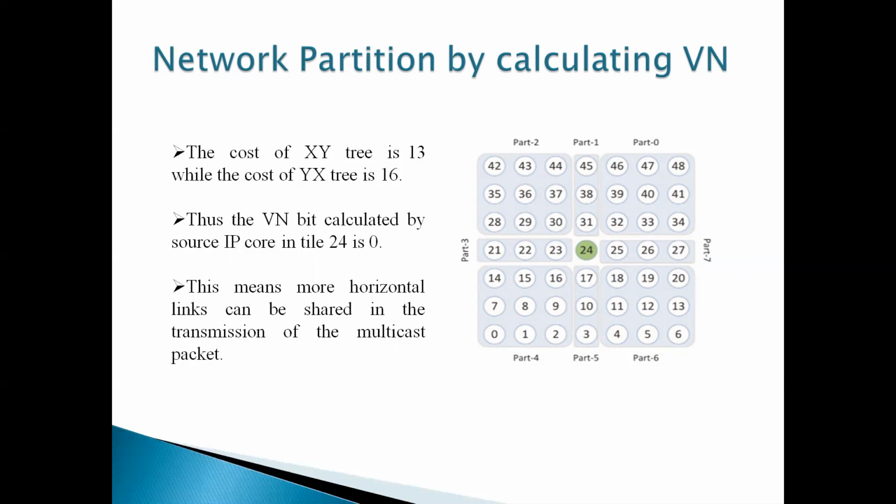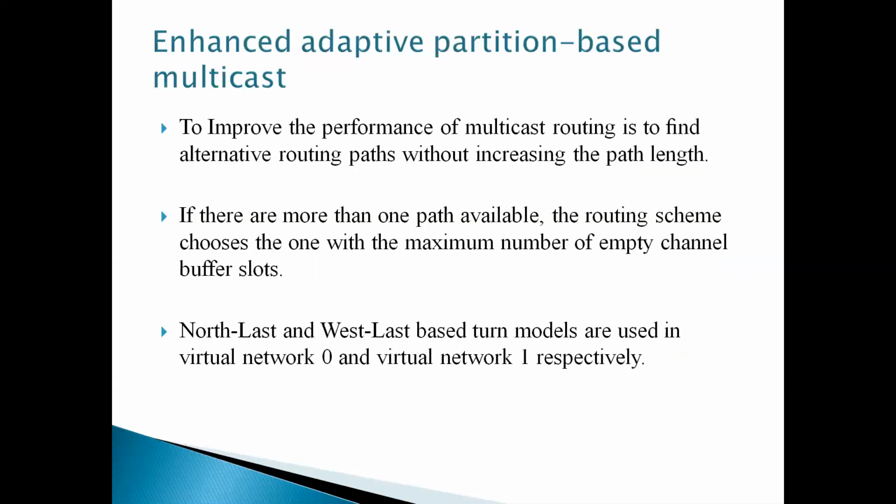Part 0 is nothing but the first quadrant. We represent the first quadrant as part 0, the positive y-axis is represented as part 1, and the remaining follow further: part 2, part 3, and so on in sequence. So, what is meant by enhanced adaptive partition based multicast is to improve the performance without increasing the path length. This algorithm's main aim is to improve the performance.